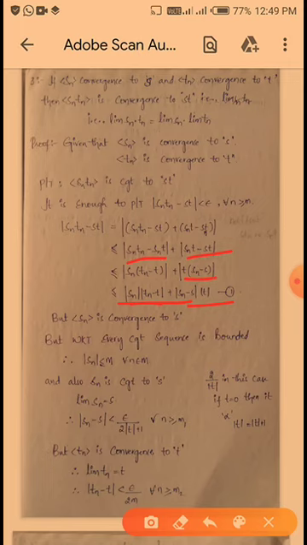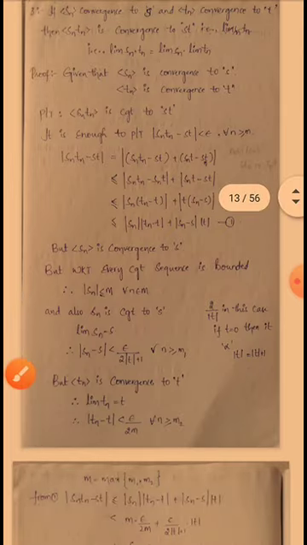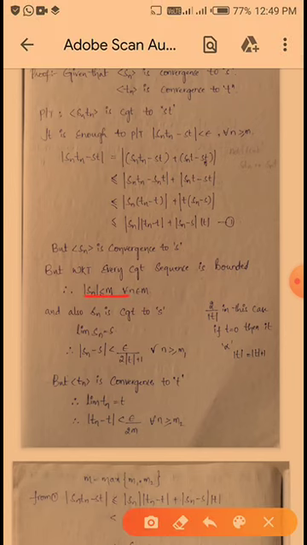But sequence Sn converges to S. Okay, so but we know that every convergent sequence is bounded. By the bounded definition I am writing here mod Sn is less than or equal to m for all n belongs to N.